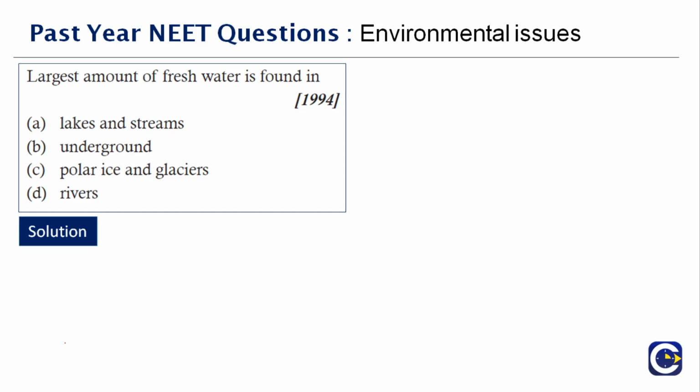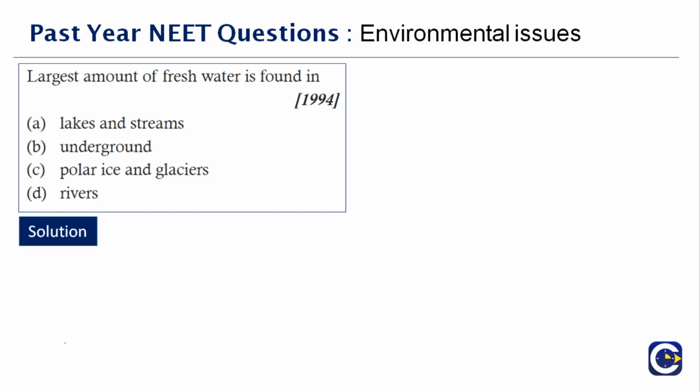Overall, when we talk about this chapter, most of the questions are repeated. They talk about BOD, global tragedy, the ecosystem, fresh water, and the different trophic levels of the ecosystem. If you know all this, I'm sure you'll be able to answer the questions in this chapter. Even this question, the largest amount of fresh water, is a repeated question.